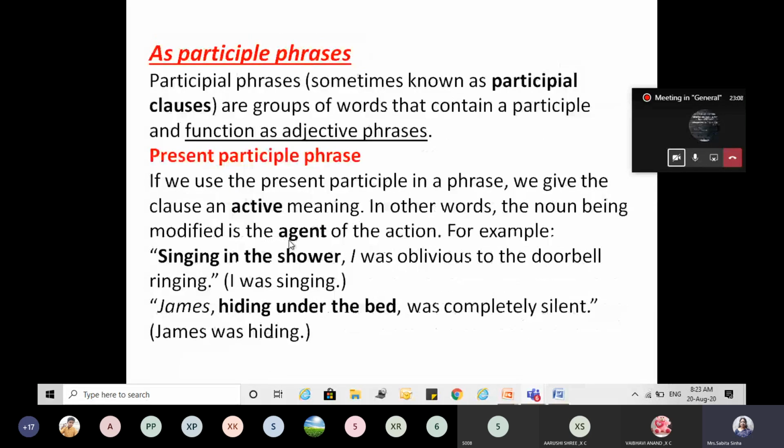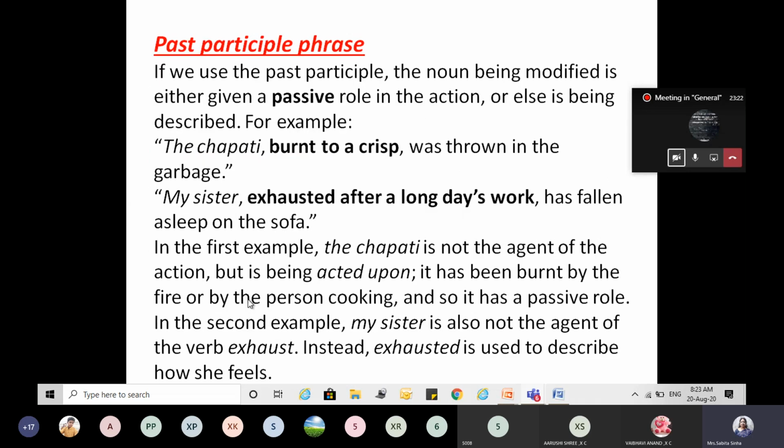Whereas in this we saw that this was the active subject. Okay, I was singing. Who was singing? I was singing. Who was hiding? James was hiding. But here, the chapati did not burn itself, or the sister, she did not exhaust herself. It was something which exhausted her, and this is how she feels now.